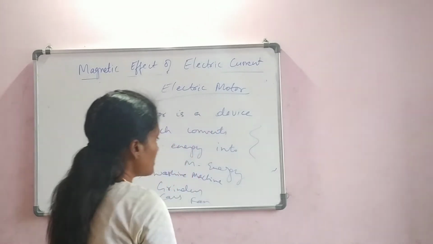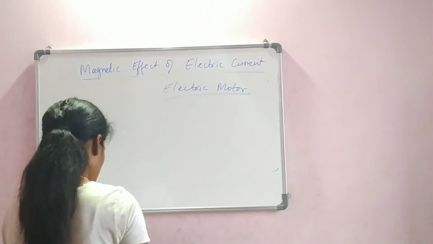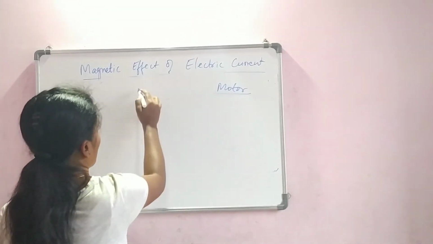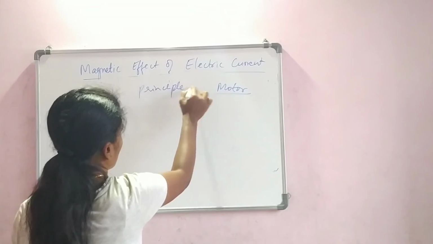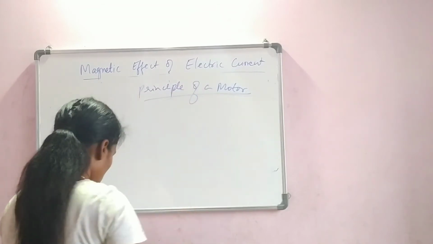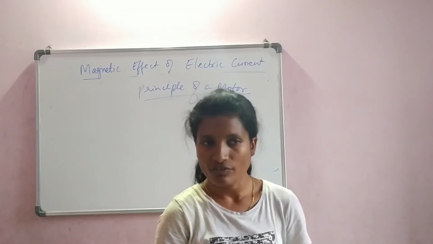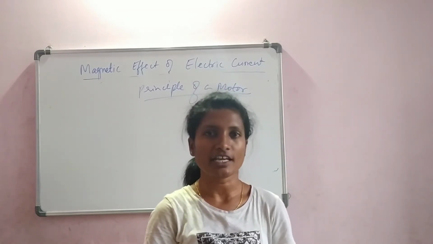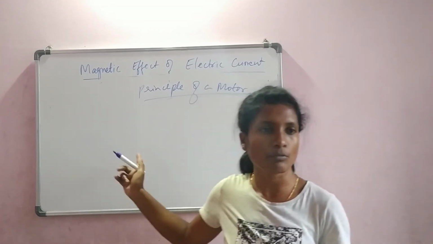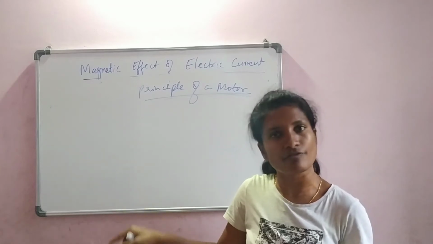So let us understand the principle behind it. Let us write the principle of a motor. An electric motor utilizes the magnetic effect of electric current. Understood? The chapter we are discussing is the magnetic effect of electric current, which means the motor will have both the electrical energy and the magnetic field.